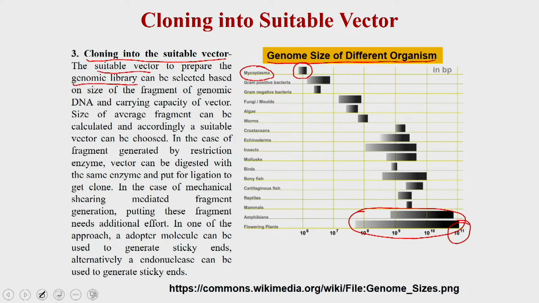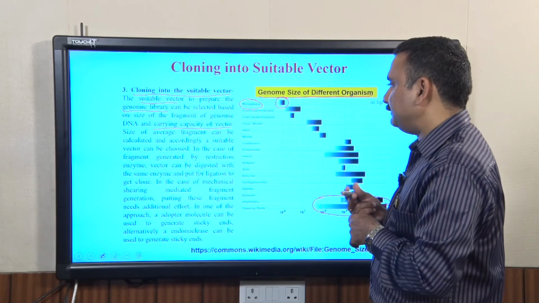There are vectors which can take up DNA of different lengths, and every vector has a carrying capacity for a particular size of fragment, and accordingly you have to use the vector which can be used to prepare the genomic library.